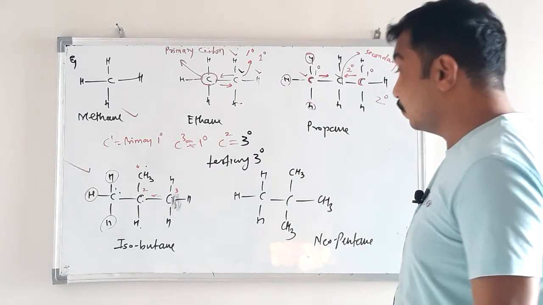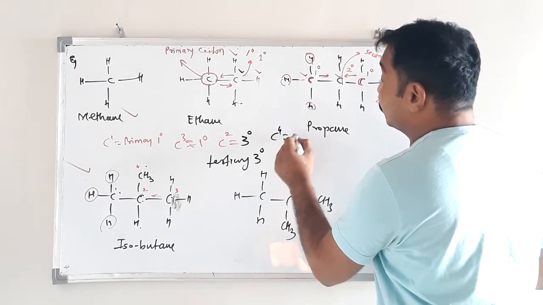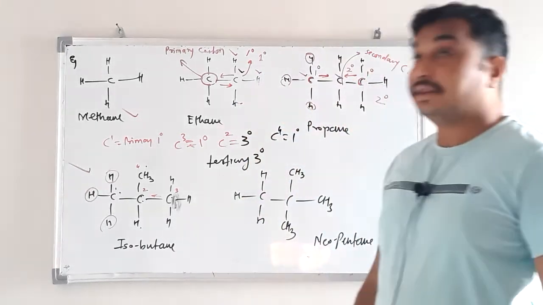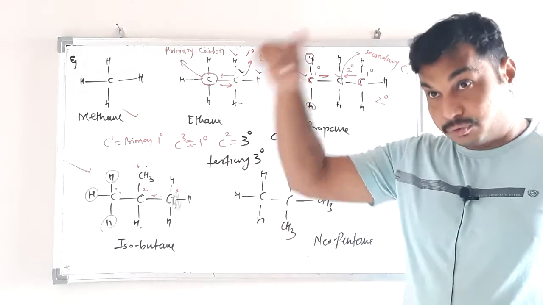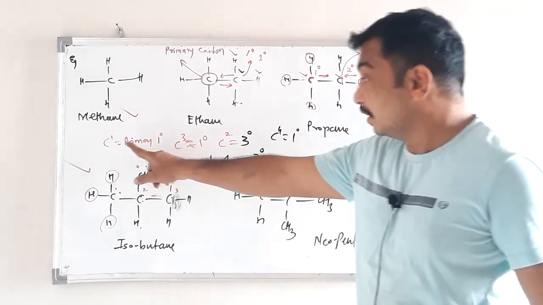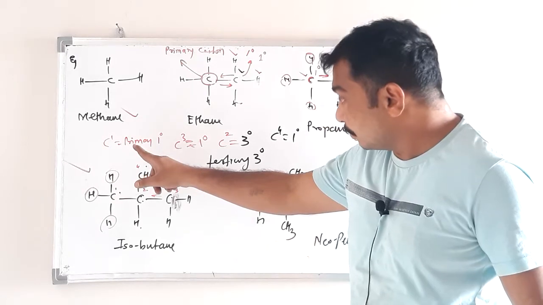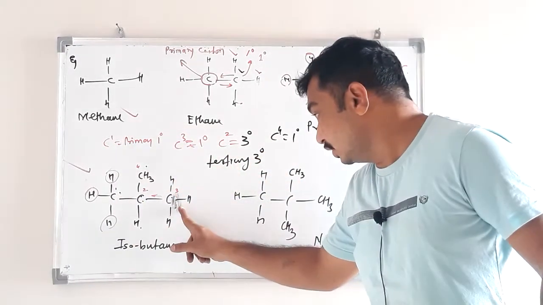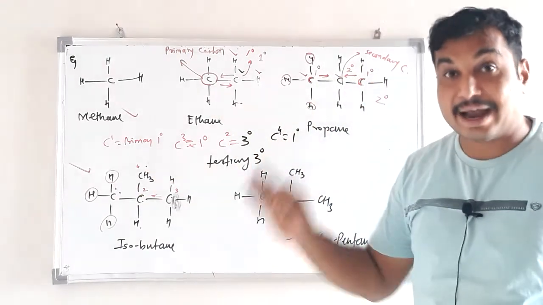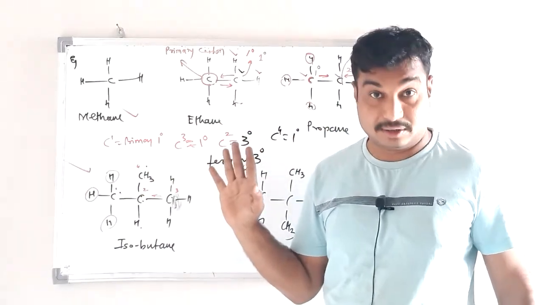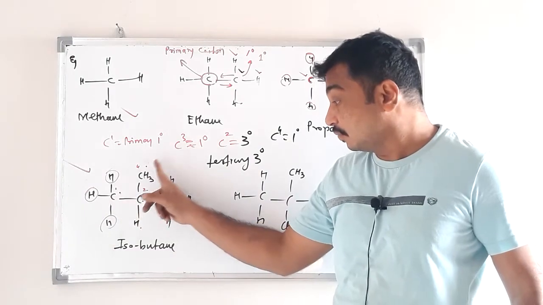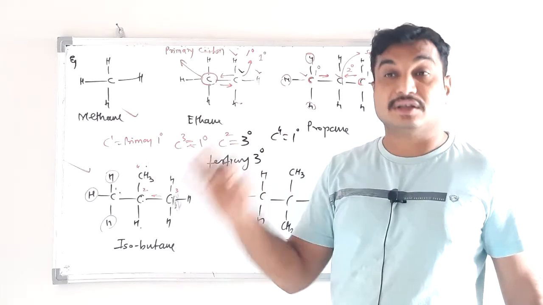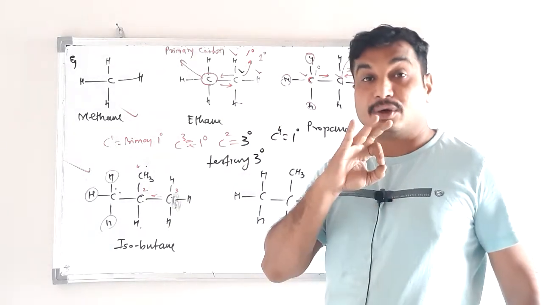What about carbon number 4? Carbon number 4 is primary. So in isobutane there are 4 carbon atoms, out of which 3 are primary. Which are primary? C1, C3 and C4. They are exactly similar to each other, chemically and electronically.